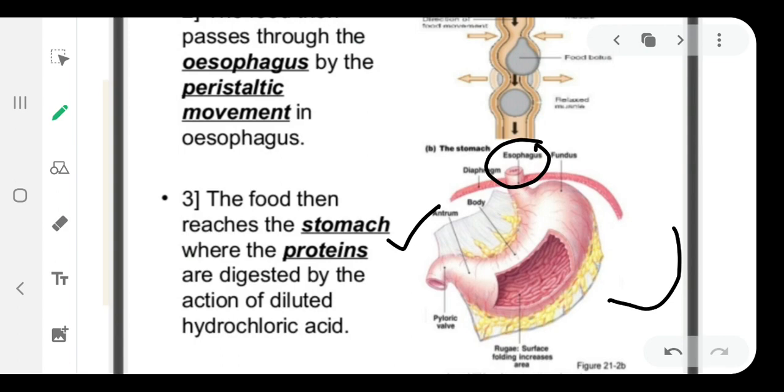So it is the junction between the esophagus and the small intestine. What is its function? The proteins are mainly digested inside our stomach, and the food is stored here for 3 to 4 hours, and different kinds of juices, known as gastric juices, are released into the stomach, which help in the digestion of proteins. Okay.